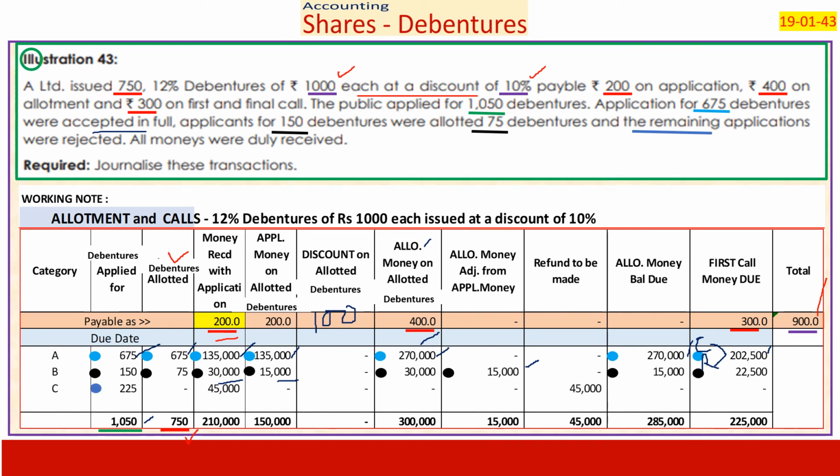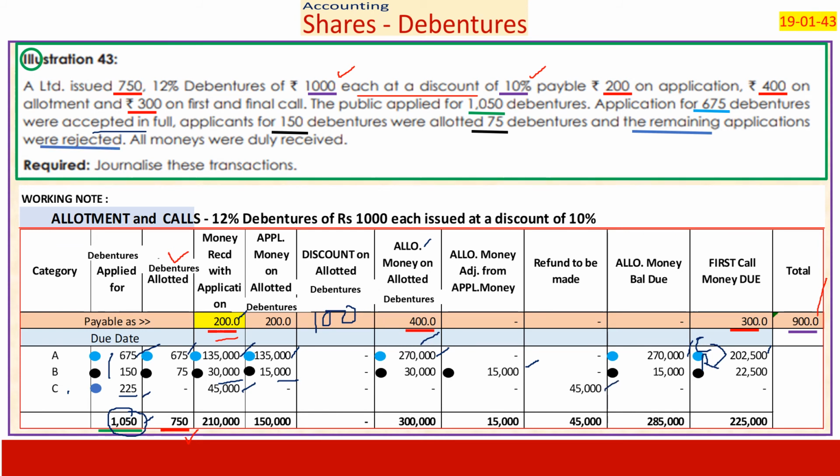Then remaining applications were rejected. What were remaining applications? We were told we received totally 1,050. We talked of now 675 and 150. Therefore, the balance we have to derive. Balance is 1,050 minus 675 minus 150 is 225. And we know the terms of payment on application is 200. 200 into 225 is 45,000. This 45,000 has no allotment, and therefore it has to be refunded. Refund to be made is 45,000.